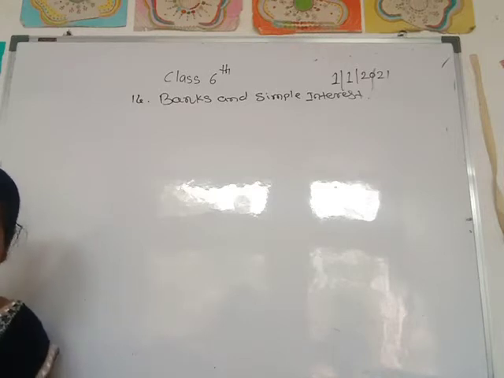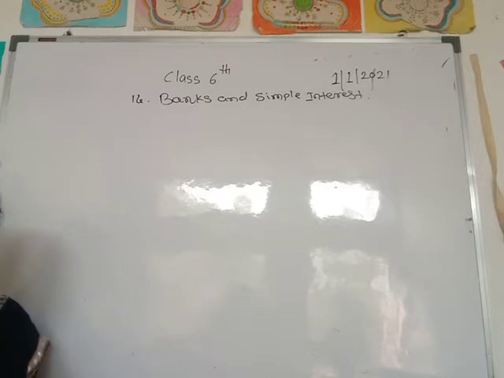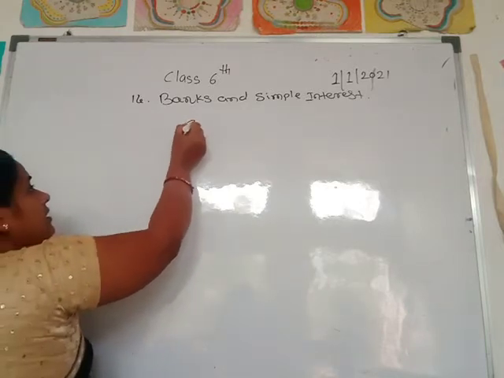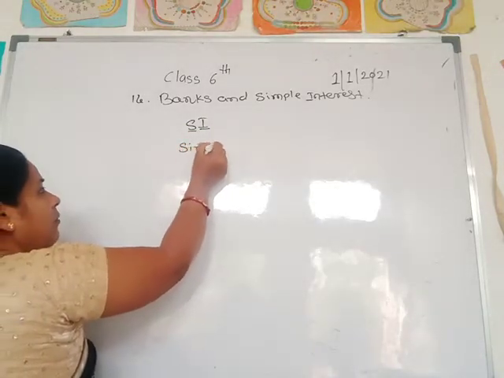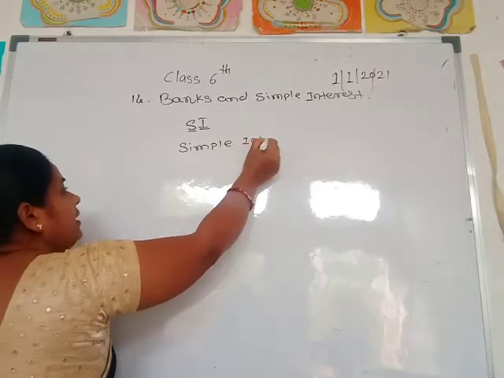There are two types of accounts here: savings account and current account. Now, interest rate. Interest is paid by the bank on the deposits by account holders, and interest is charged on loans lent by banks. The interest charged on a fixed principal of rupees 100 per year is called simple interest. SI means simple interest.